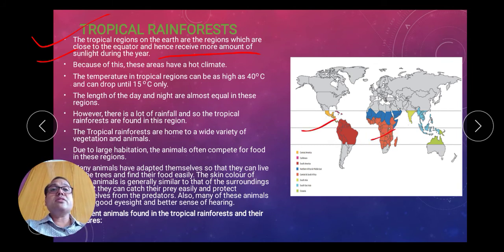Because of this, these areas have a hot climate, and the temperature in the tropical region can be as high as 40 degrees Celsius and can drop to 15 degrees also. The length of the day and night are almost equal in this region. However, there is a lot of rainfall, and so the tropical rainforests are found in this region. So a lot of rainfall is there in the tropical region.